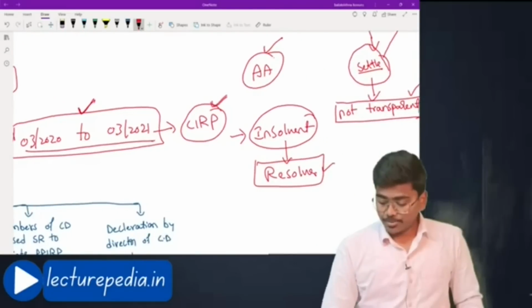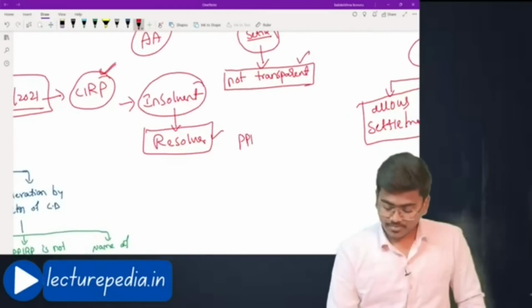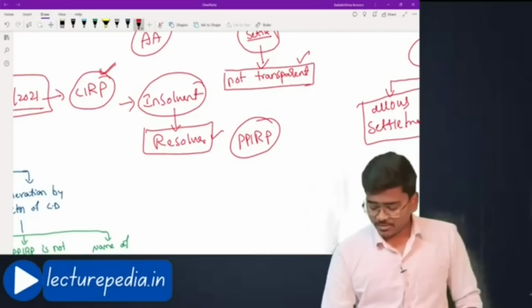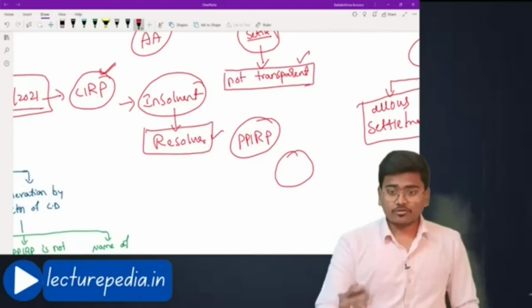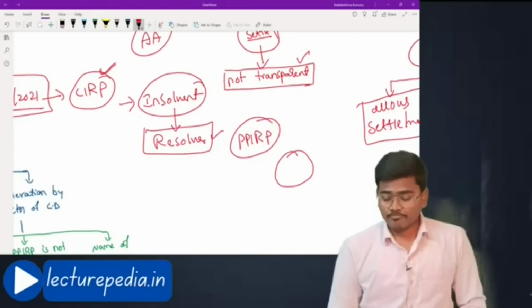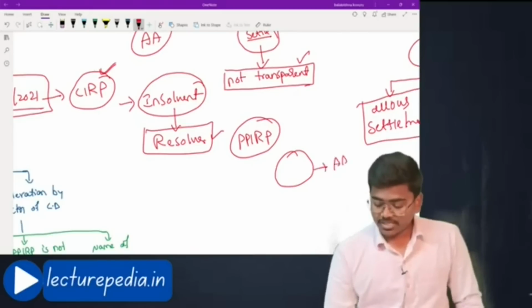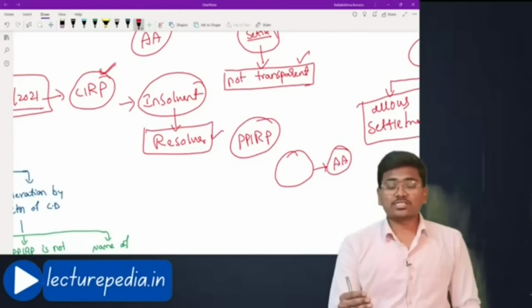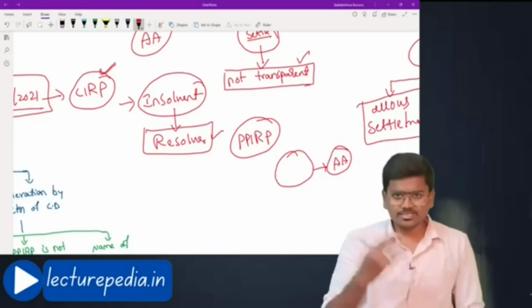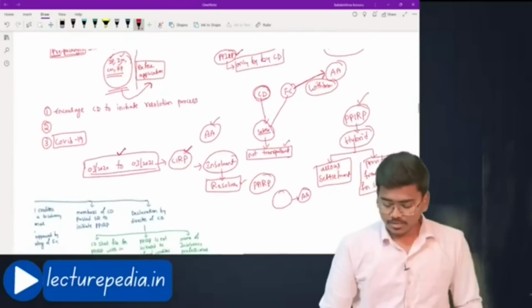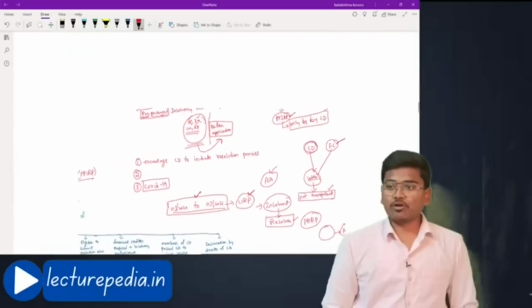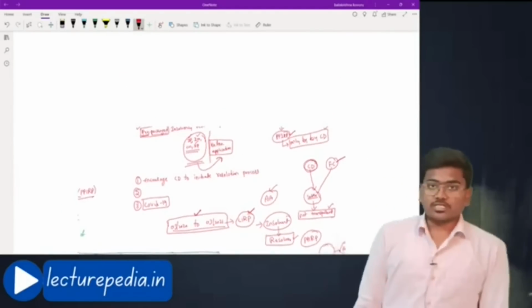Thereby, PPIRP was introduced, wherein everything will be decided by the corporate debtor, the committee of creditors and the insolvency professional. They will decide everything. They will prepare a resolution plan, and after that they will file an application with the adjudicating authority, which reduces the work burden on the adjudicating authority. This is also another reason. There are still many other reasons, but these are the main reasons for implementing PPIRP. This is the idea of the pre-packaged insolvency resolution process.